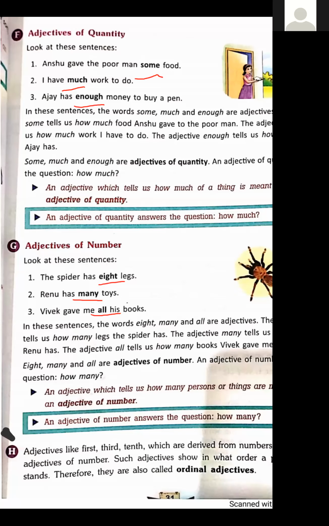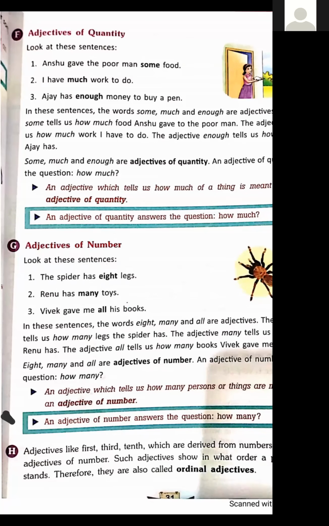Next, adjectives like first, third, tenth, second, which are derived from the numbers, are also called adjectives of number. These are the ordinal numbers.